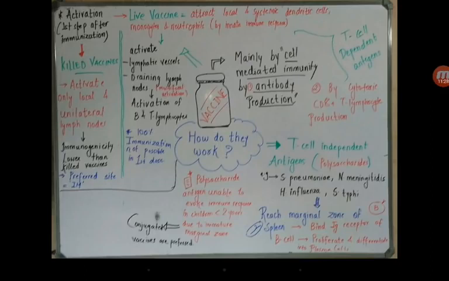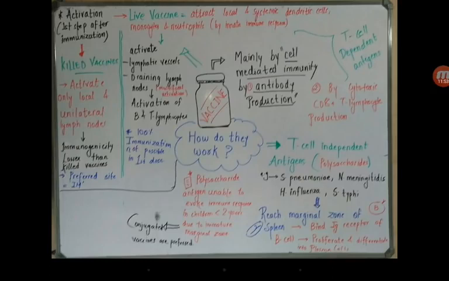So this memory is preserved, and when reinfection occurs, these memory B cells immediately start producing antibodies against the antigen or the pathogenic organism. Clear?